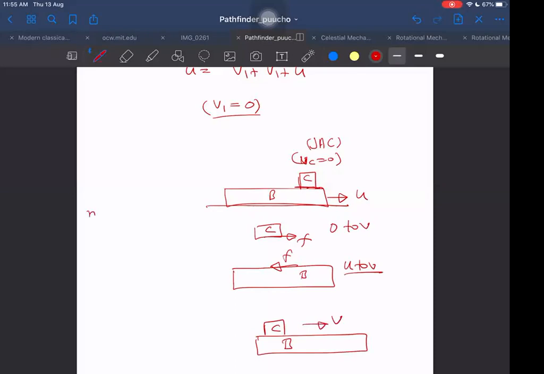How to apply? M into the velocity of C, which was 0 just after the collision, plus the B block, which has U. That is the initial momentum, which we will consider again as initial. That will become the final, M plus M into V. This is the final situation, and this is the initial situation. Equating these, we are getting V equal to U by 2.